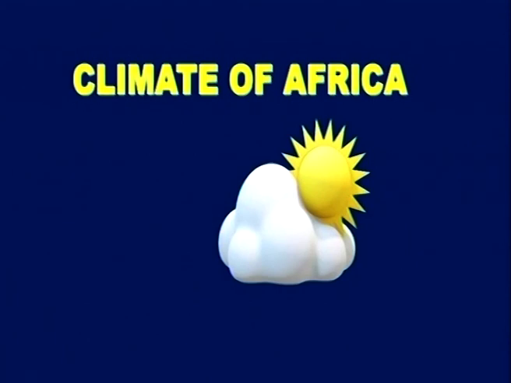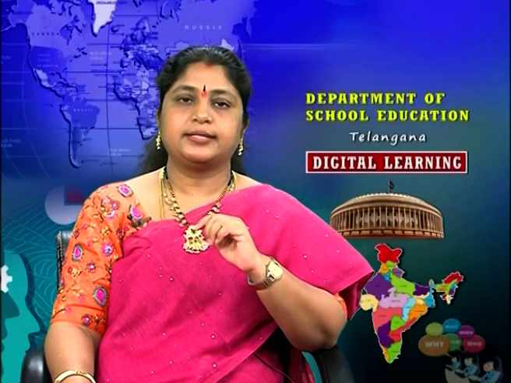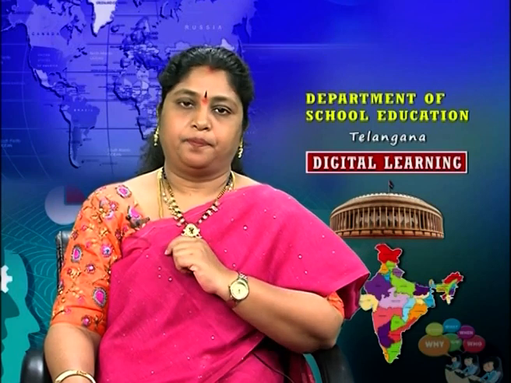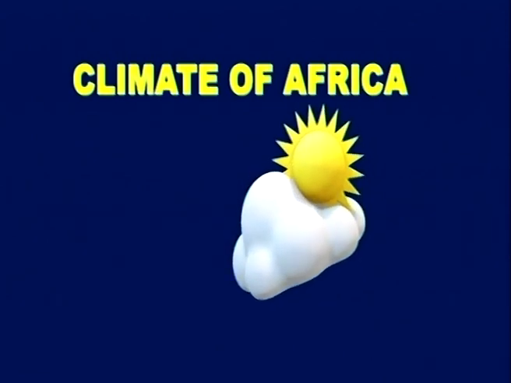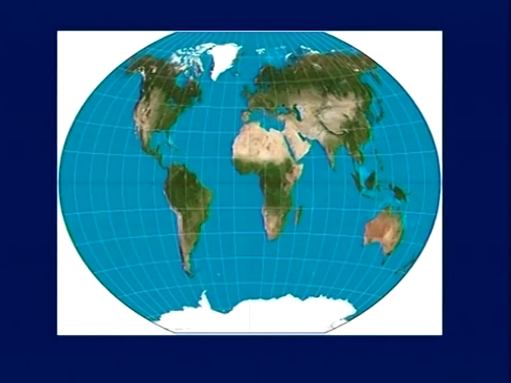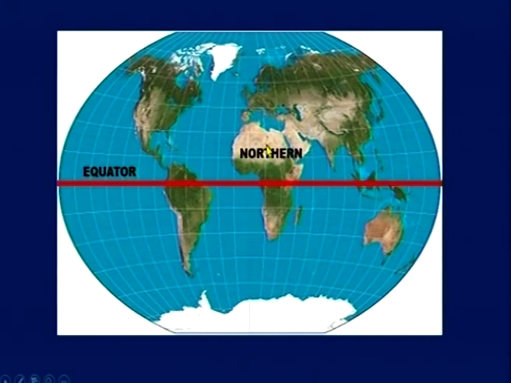Let's move on to the next part of the chapter. So, this is climate of Africa. Now, let's see the climate of Africa. Look at the world map. As I told you, the equator passes through the middle of the continent. Can you see the line here? This is equator and divides the continent into two parts. That is northern part and southern part.